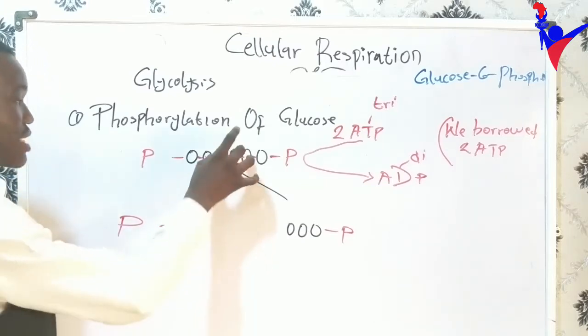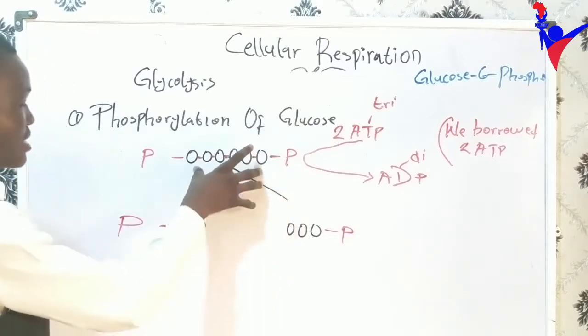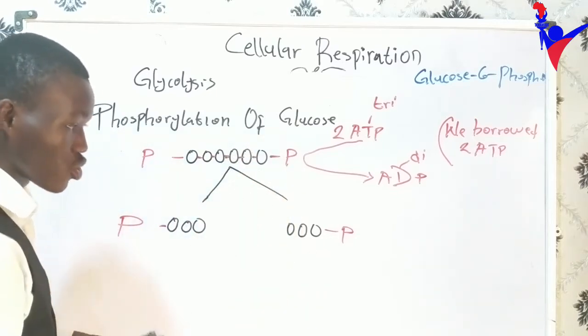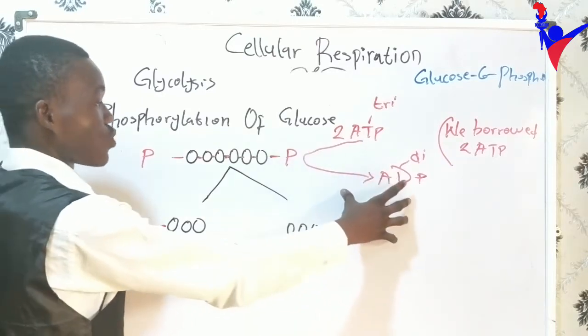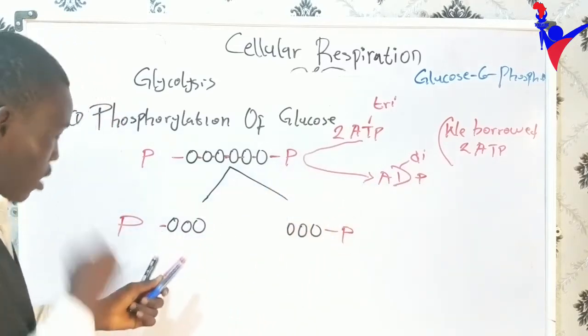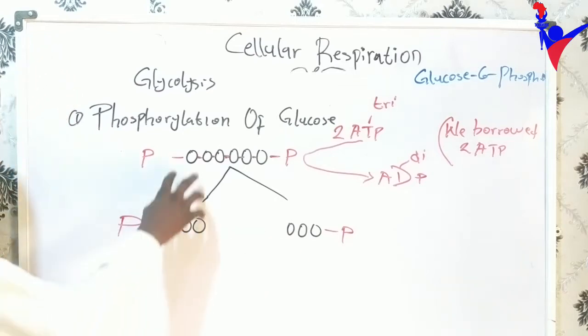So the next thing is that this fructose 1,6-bisphosphate is now being cleaved, or broken down, into 2. Don't forget our final result is 2 molecules of pyruvate. And here we have already borrowed ATP, excuse me, to activate our glucose.